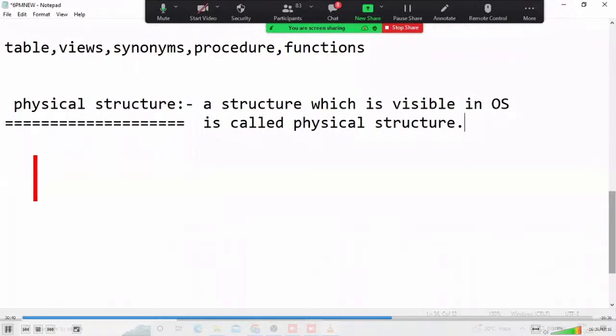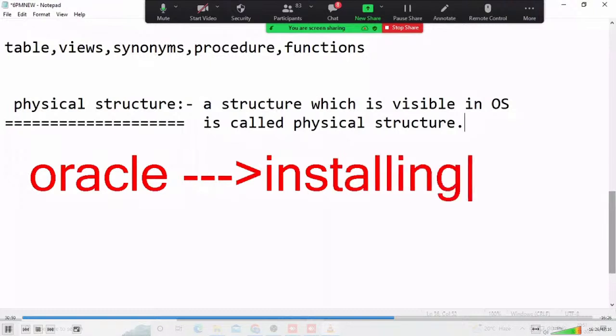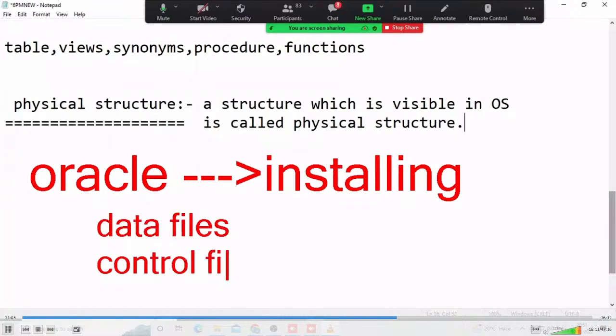Same like that, Oracle is a relational database software. MySQL, SQL Server, we are installing, for example. Whenever I'm installing, automatically physical files are created in our Oracle. Some physical files called data files, .dbf files, control files, and also redo log files are created.